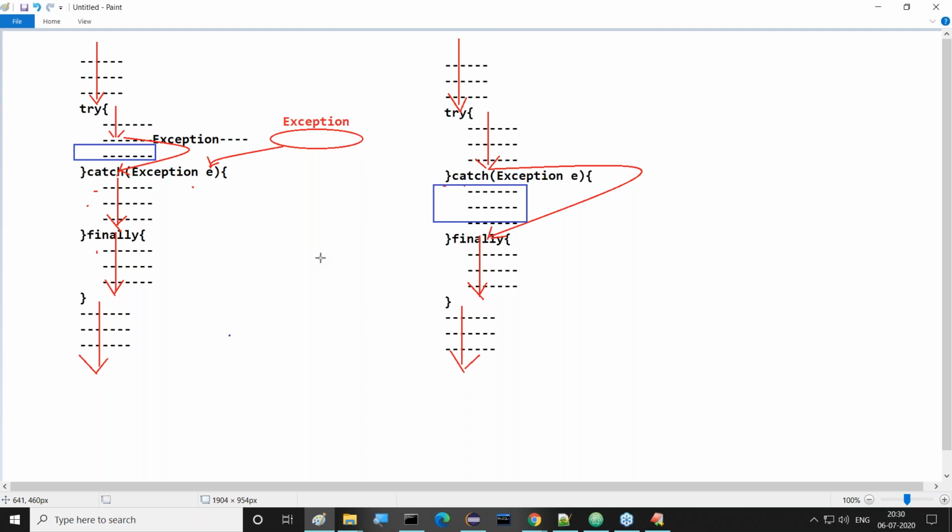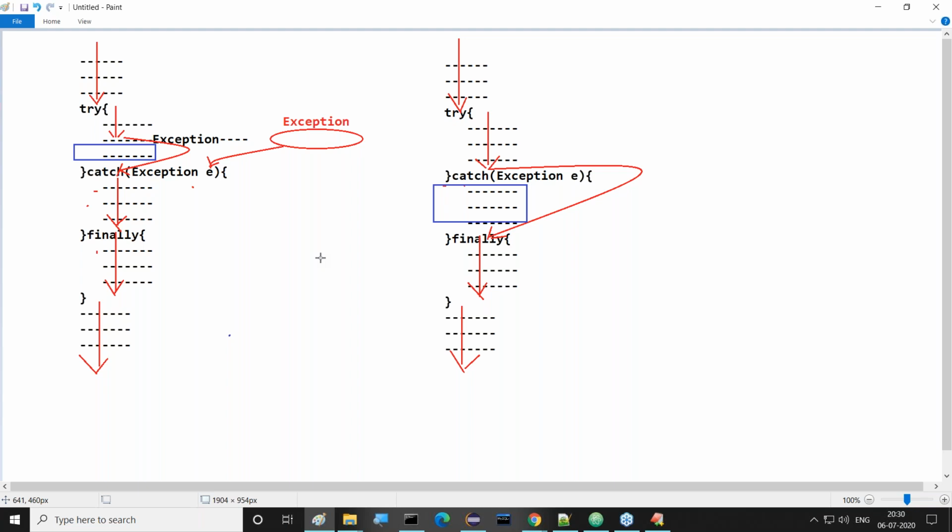So is the finally block giving a guarantee for execution or not? Yes, it is giving a guarantee for execution. So which instructions we want to execute mandatorily in our program, which instructions we want to execute compulsorily, such type of instructions we are going to keep inside the finally block.